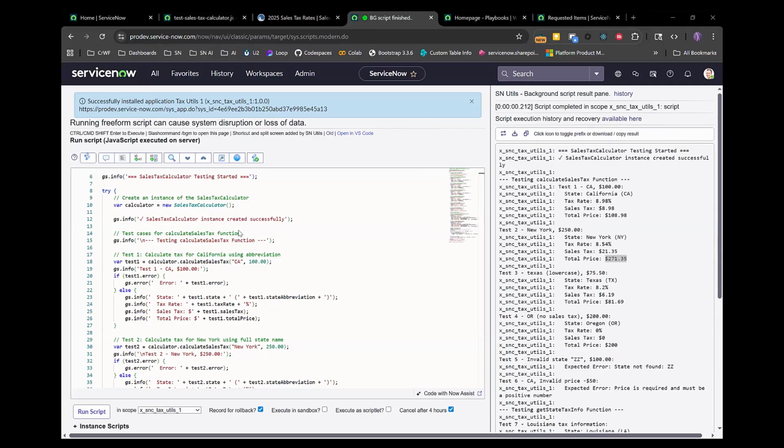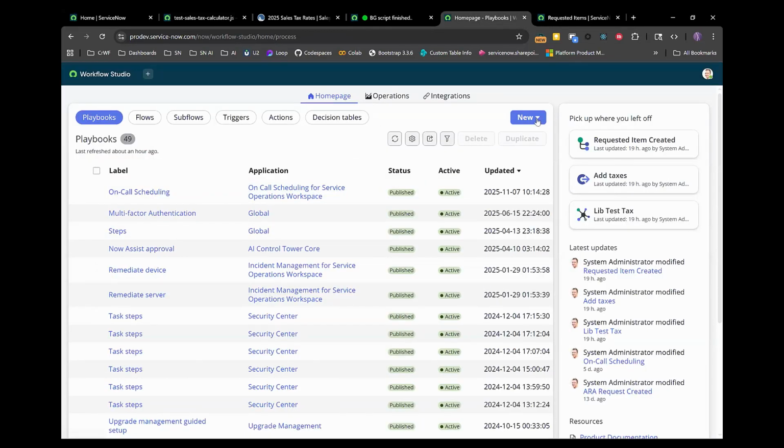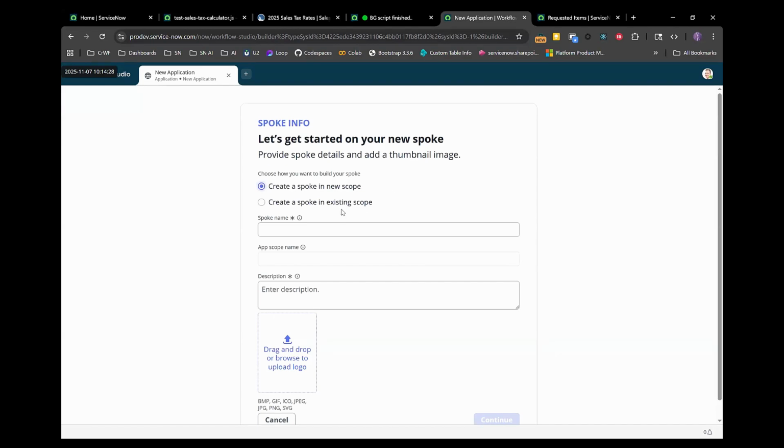But now let's go into Workflow Studio though and create a spoke and make this available in Flow Designer. So let's just go in here and I'm going to create a new spoke. And once we create a custom action and wrap the script include, then the nice thing is it will be available to in Flow Designer.